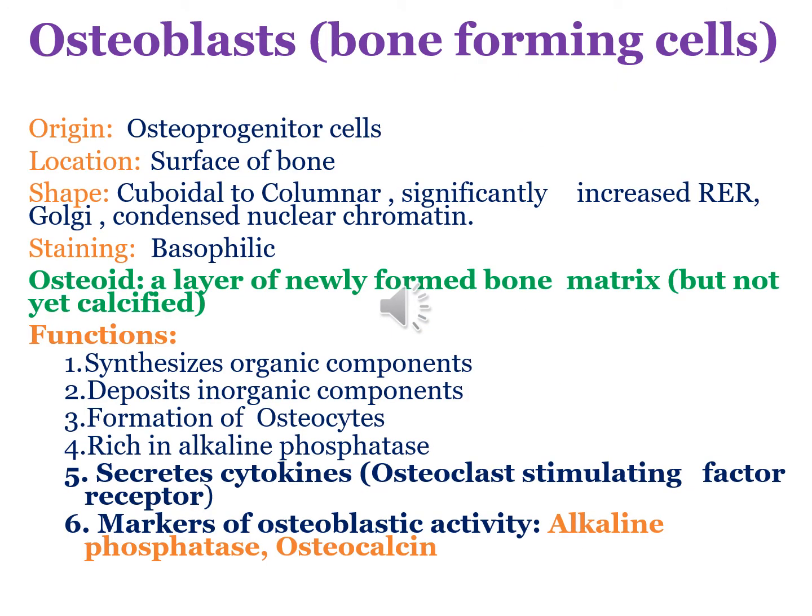Next is the osteoblast. Osteoblasts are the bone forming cells. Their origin is from the osteogenic progenitor cells. They line the surface of the bone. Regarding their shape, they are cuboidal to columnar and have a very basophilic cytoplasm. They synthesize and secrete the organic component of the bone matrix, including type 1 collagen fibers, proteoglycans, and glycoproteins such as osteonectin. Deposition of the inorganic component of the bone also depends on the viability of the osteoblast.